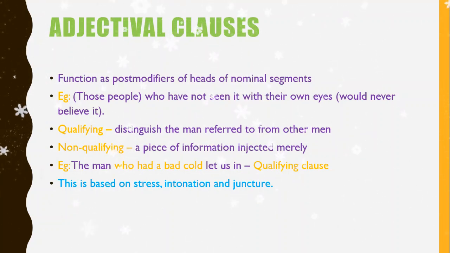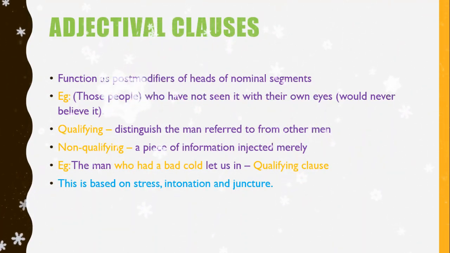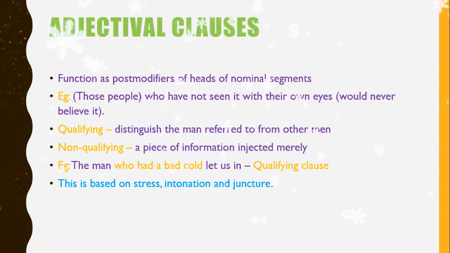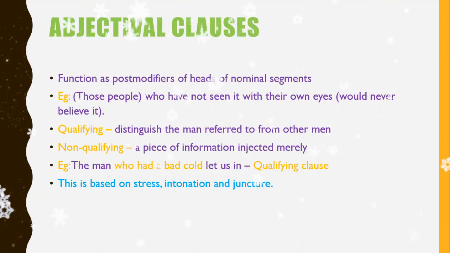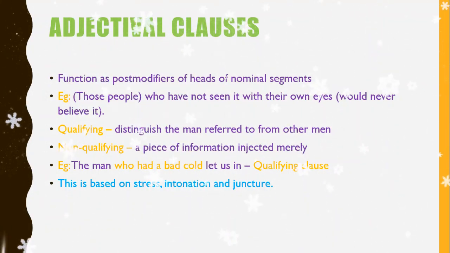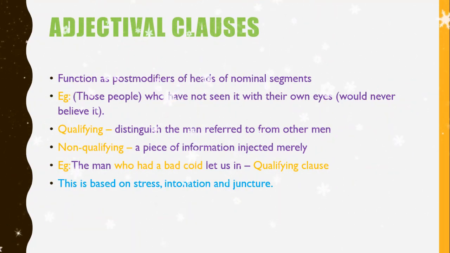But theoretically, we see that there is no noun in the nominal segment that can be post modified. So we can distinguish these adjectival clauses on the basis of stress, intonation and juncture. So we can call them qualifying clauses or non-qualifying clauses. A qualifying clause distinguishes a man that is referred to from other people. The non-qualifying clause just introduces a piece of information merely into the sentence.